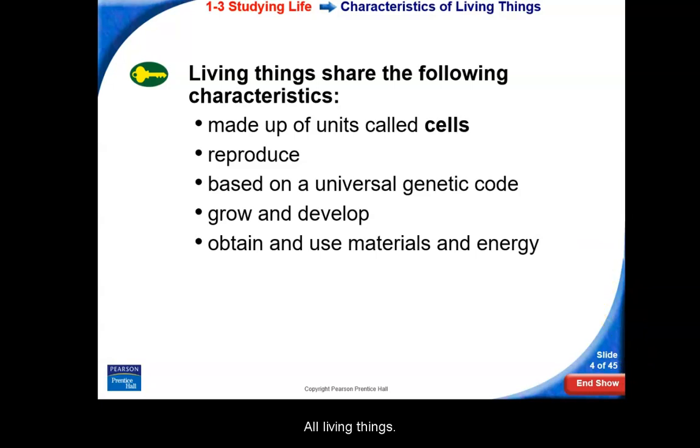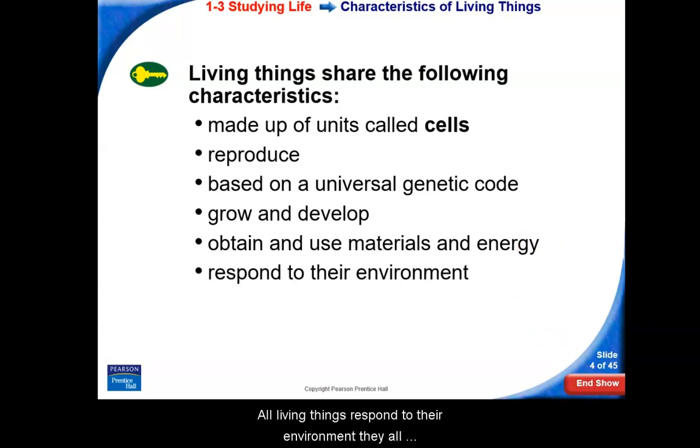All living things obtain and use materials and energy. Life requires matter that provides raw materials, nutrients, and energy. The combination of chemical reactions through which an organism builds up or breaks down materials is called metabolism. So what does your body do with the food it takes in, and how does it use that food to make energy? Okay, that's what we're talking about, humans at this point in time.